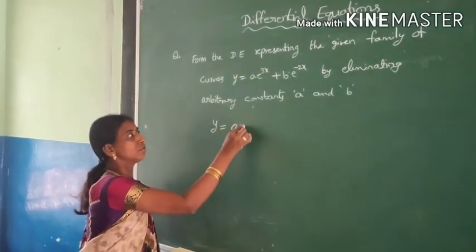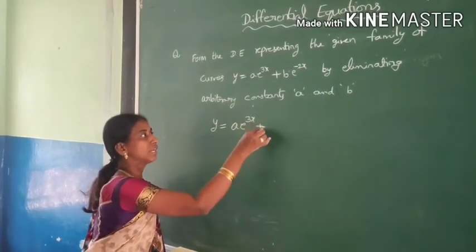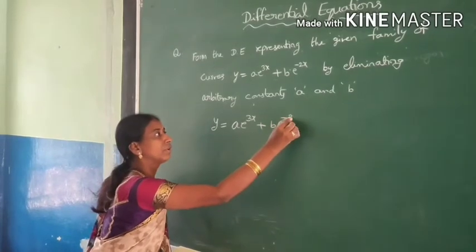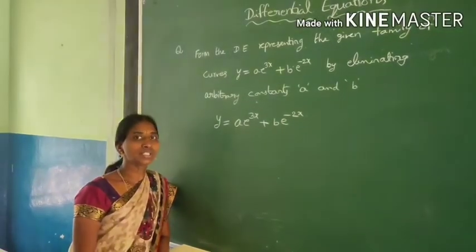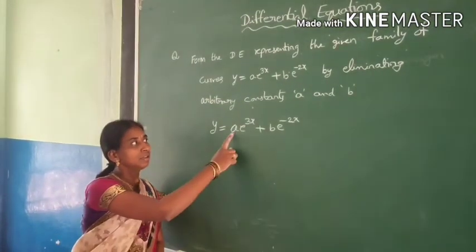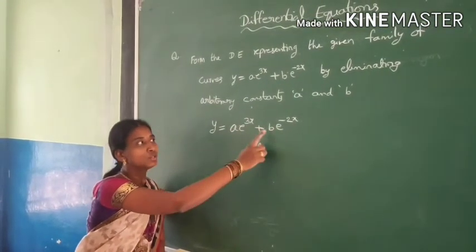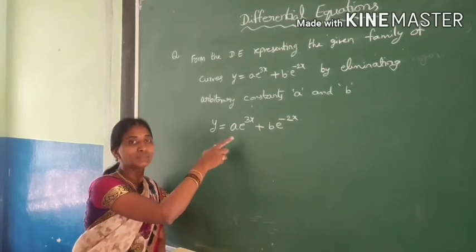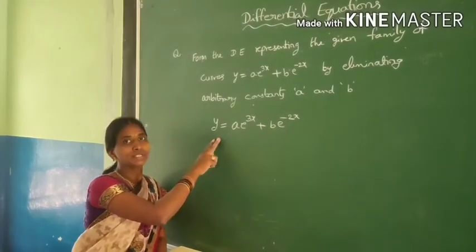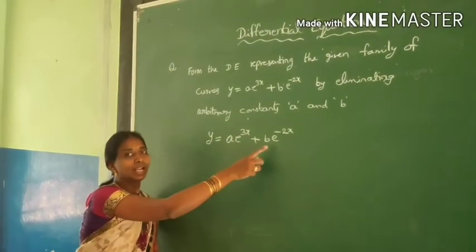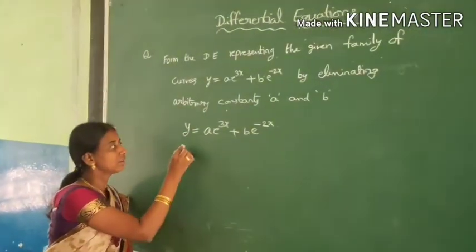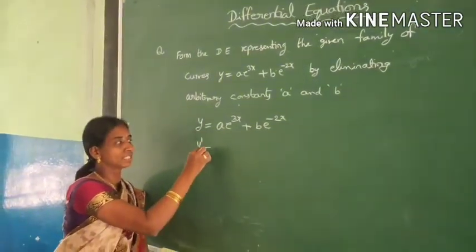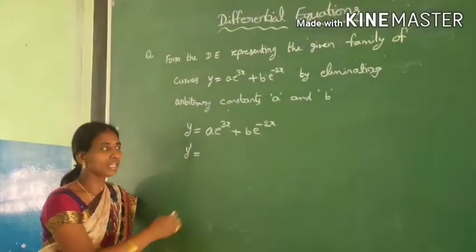y is equal to a into e power 3x plus b into e power minus 2x. Observe here, how many arbitrary constants are there? a and b, 2 are there. So it is better to take the derivative 2 times so that a and b will be eliminated in some way. Let us have the first derivative, y dash, or we can write dy by dx.